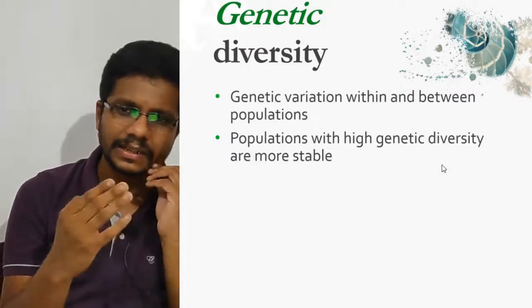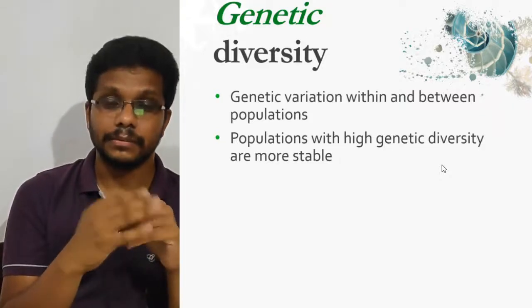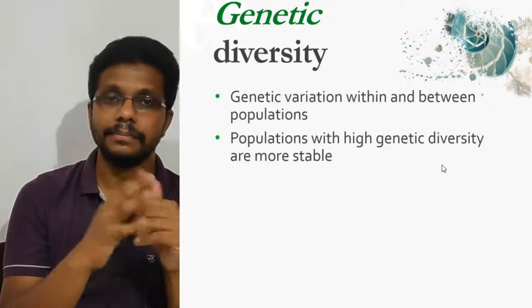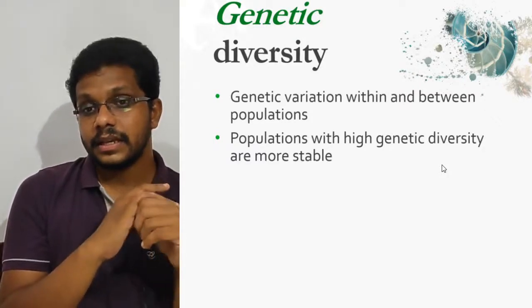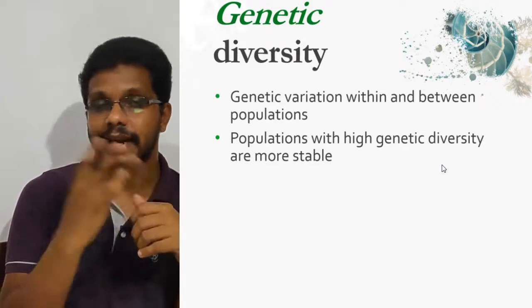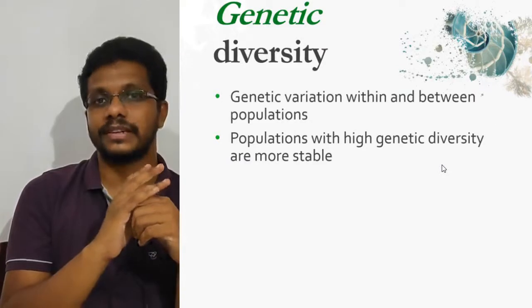Just like that, plants vary very much between individuals of the same species. For example, rice is a very diverse plant. It has so many varieties throughout the world.